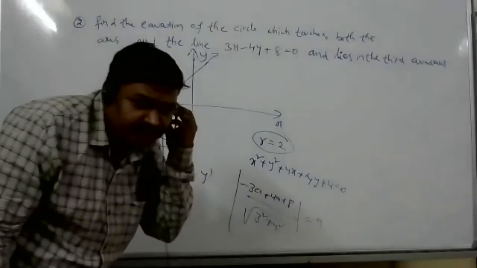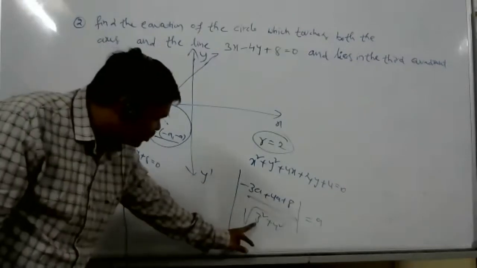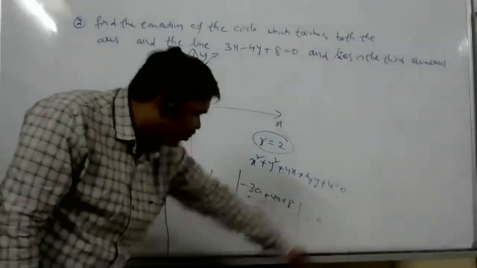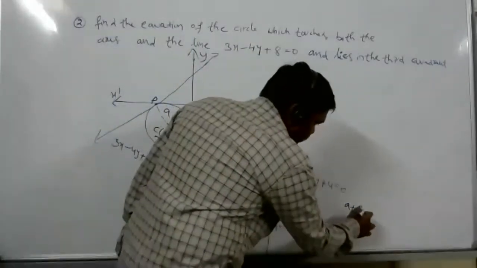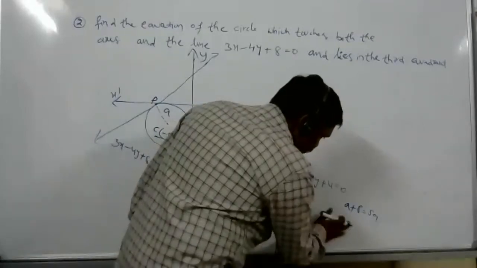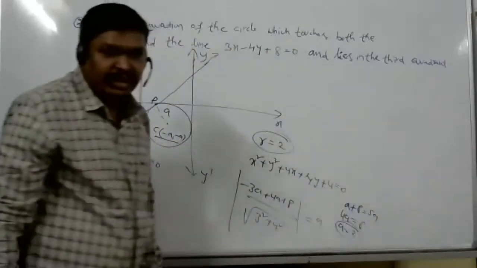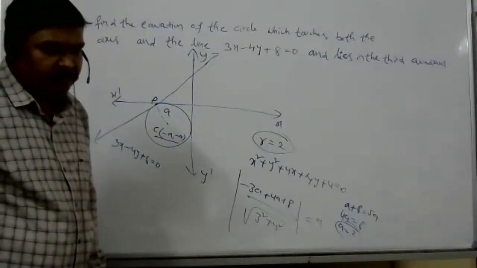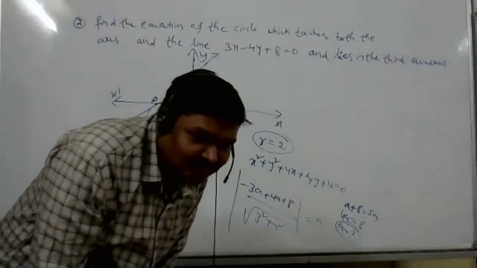Ananya, I am getting A plus 8 upon 5: 3 square is 9, 4 square is 16, 25, root is 5. A plus 8 upon 5 is equal to A. A plus 8 is equal to 5A. Then 4A is equal to 8, A is equal to 2. Understood, Ananya? Oh yeah, we have to take minus 4. I didn't take minus 4 in the numerator.